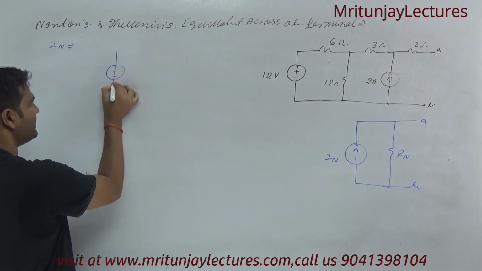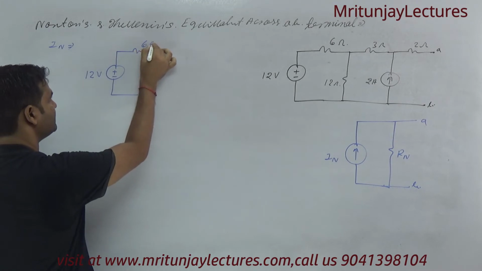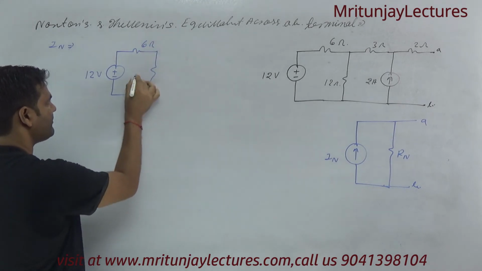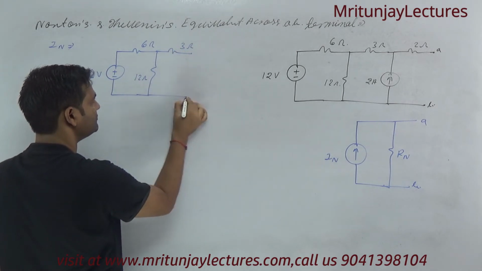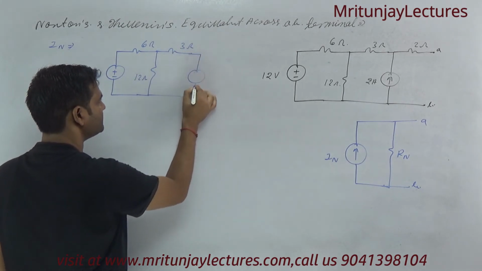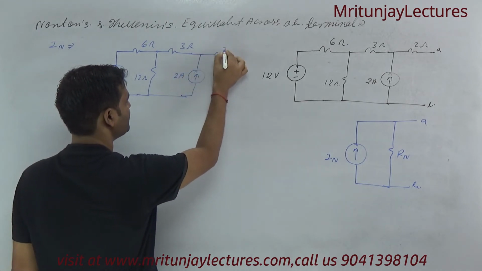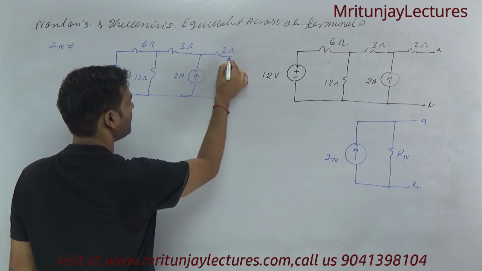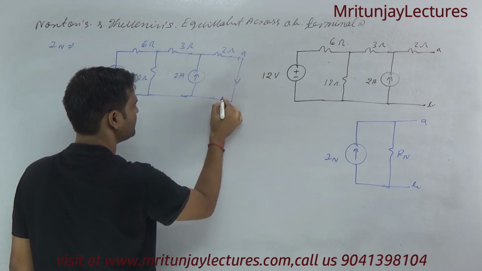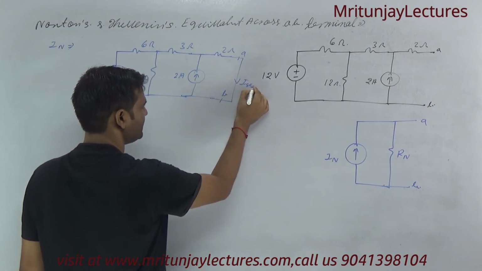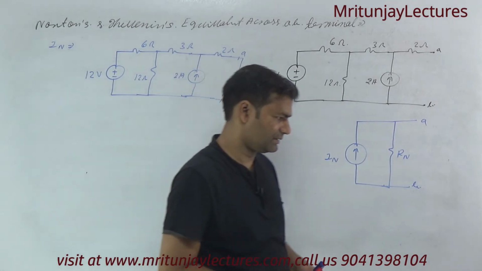Means plus minus, that is 12 volt, this is 6 ohm and that is 12 ohm and this is 3 ohm and that is 2 ampere and this is 2 ohm. If this one is short circuited, means that is A terminal and that is B. This one is ISC.